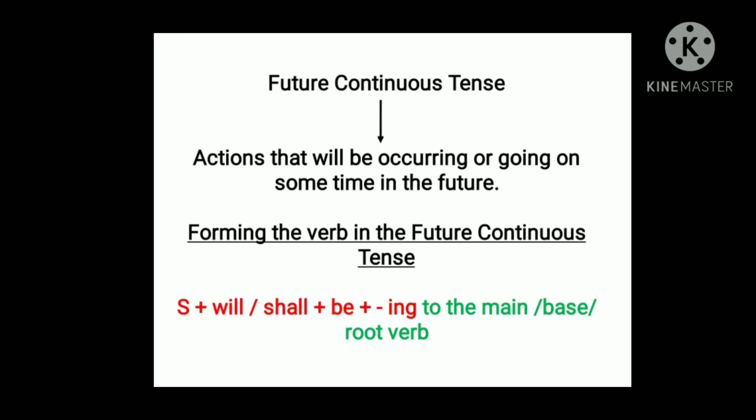So, children, now we are going to see about the future continuous tense. Future continuous tense talks about the actions that will be going on sometime in future. So how we are going to form the verb in the future continuous tense? First, you have to write the subject. It may be singular or plural. And then we have to write will or shall, and then be, and then the verb with ing. That is the main or base or root verb with ing.